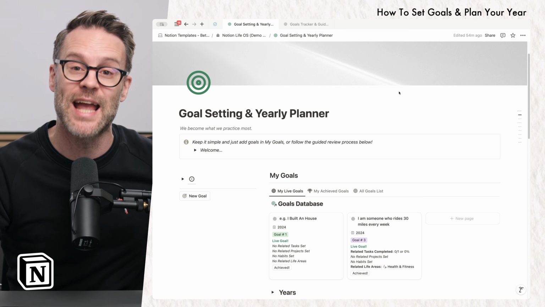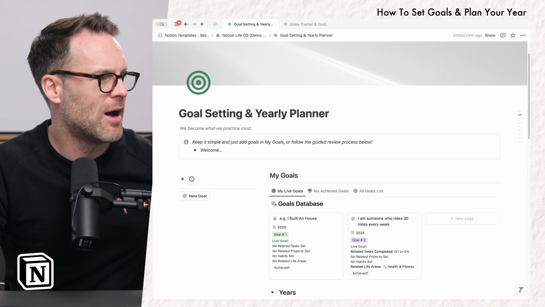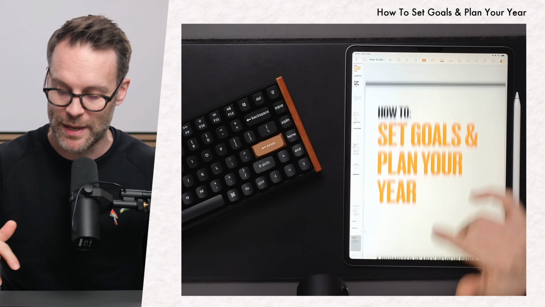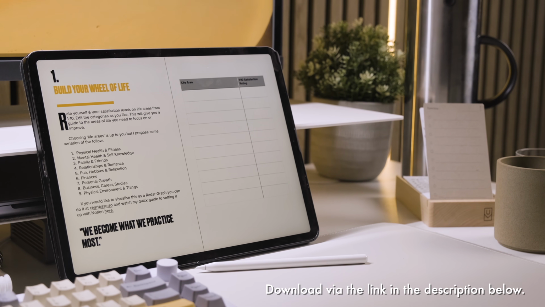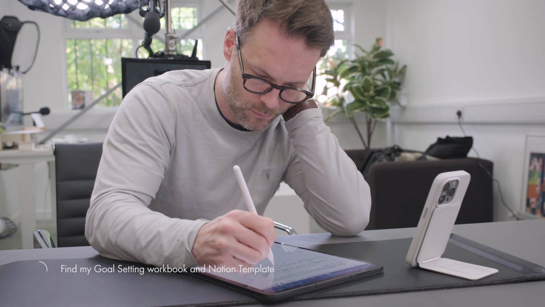Now, of course, you're looking at a Notion screen, which is where I like to do it, but I'm also doing this in a planner. I've got this PDF of how to set goals and plan your year. Now, you don't have to download any of this stuff, but the tools are there provided by me with all the information in them if you want them.